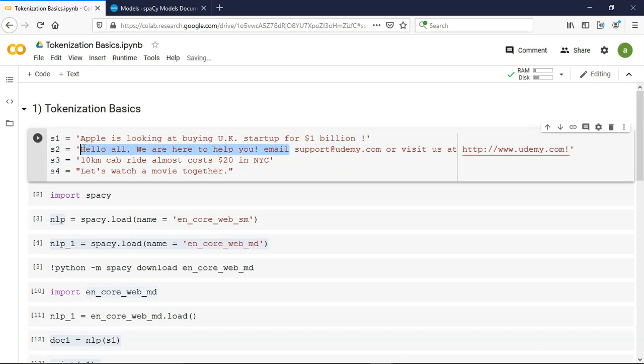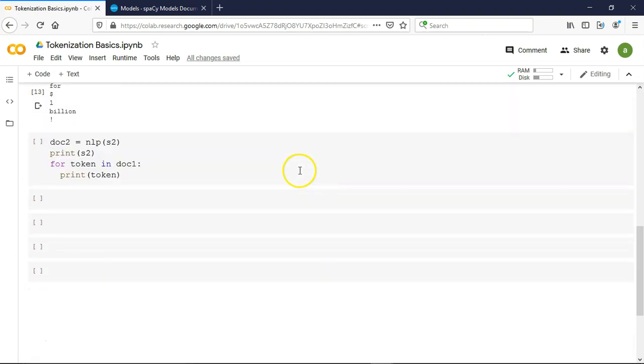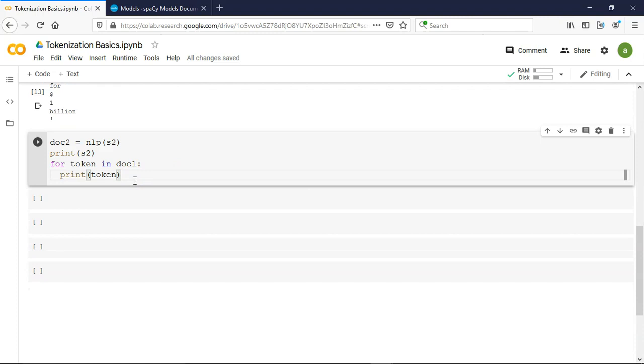That will be a very simple tokenization based on the white space character. But then there is something special, like an email and a website. So will spaCy treat it as one entity, or will support be different, at be different, Udemy be different, and com be different? Let's see how it goes. Oops, it has to be doc2.